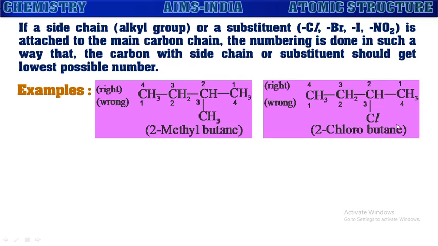One more example is given with one substituent. In this way, here also by numbering this compound from right to left, the carbon with the substituent is getting the lowest possible number, hence it is correct. This is wrong.